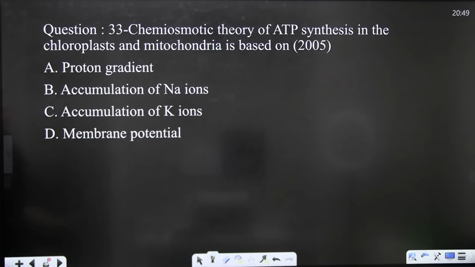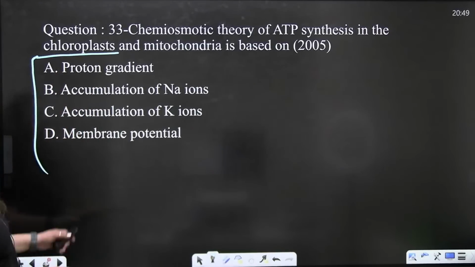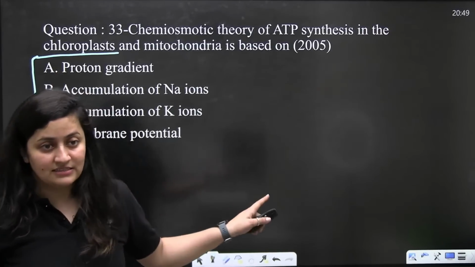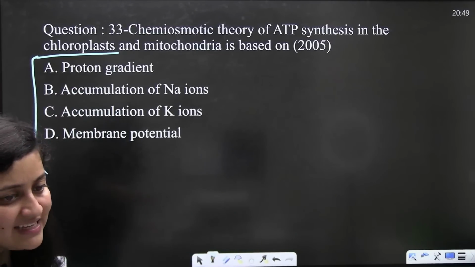Now the next question: chemiosmotic theory of ATP synthesis in the chloroplast and mitochondria is based on, again easy. But you just look at the options also. We need to revise those options.